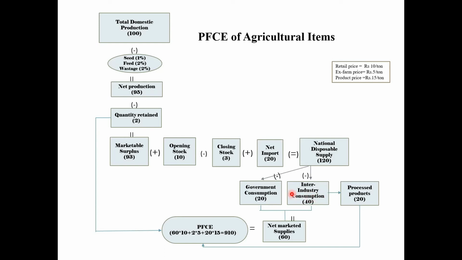Here, suppose out of the total produced products, 20 tons of processed products are consumed by the households. So PFCE will be 910 rupees at market price, which is the sum of the value of quantity retained, the value of processed products and the value of net marketed supply available for consumption.